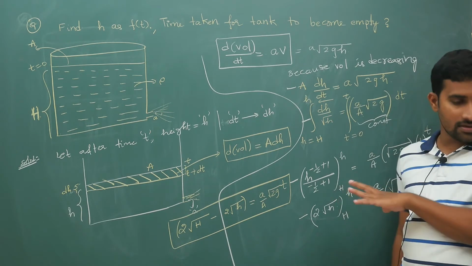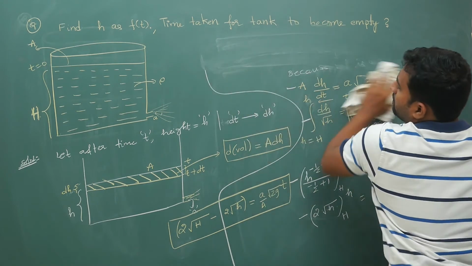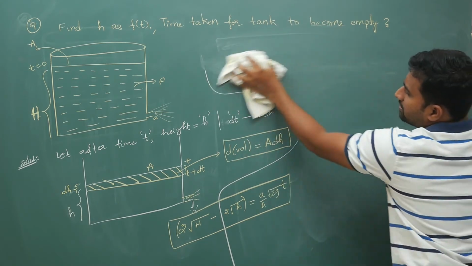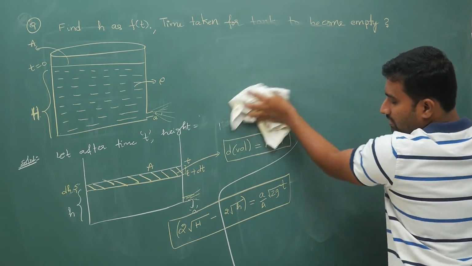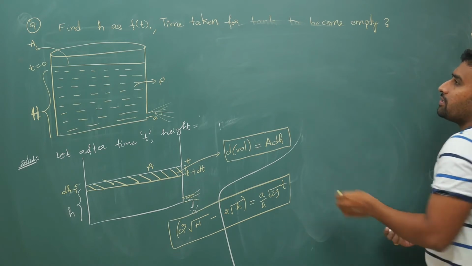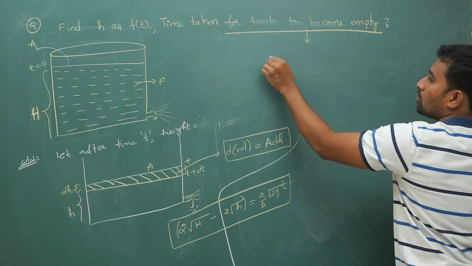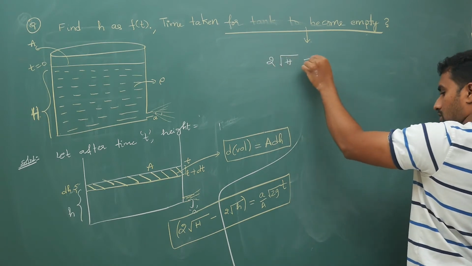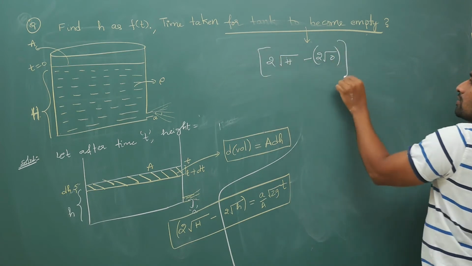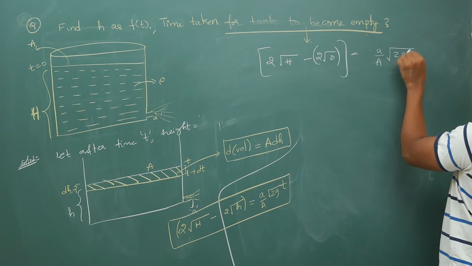Get this expression, which gives you height as a function of time. Now for the time for the tank to become empty: 2 times under root H minus 2 times under root 0, since final height is 0, equals a by A into under root 2g into t.